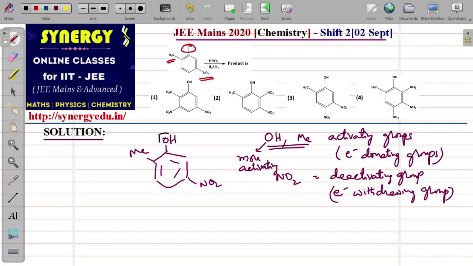Hence, this will decide where the electrophile NO2 plus, which comes out of the HNO3 and H2SO4 and acts as the electrophile, attacks on the benzene ring. That is decided by the OH group here. Now there is an ortho position and a para position. OH is ortho para directing, so among these two positions, one will be chosen.